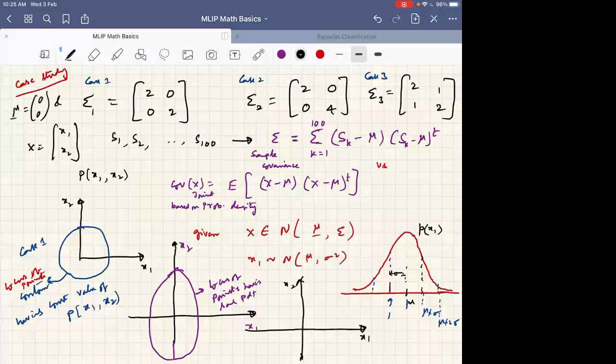So the mean value I'm assuming is 0, 0. Okay, and covariances are different. Why am I discussing covariance to sketch the contour, or the shape of the PDF? Why not mainly the mean value? Why am I considering the covariance matrix? Why don't I consider any other thing to sketch all these things? Shape is defined only by covariance, sir. Shape is determined only by covariance. Okay, fine, very good, correct.